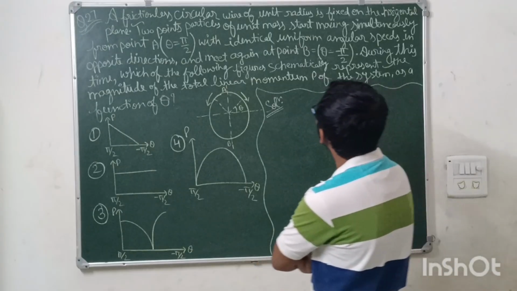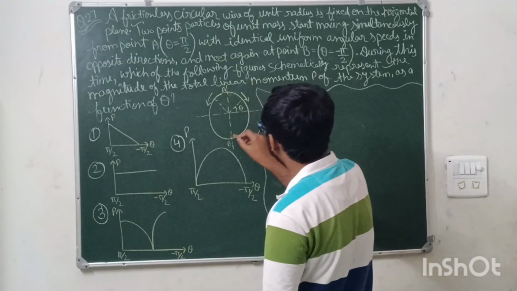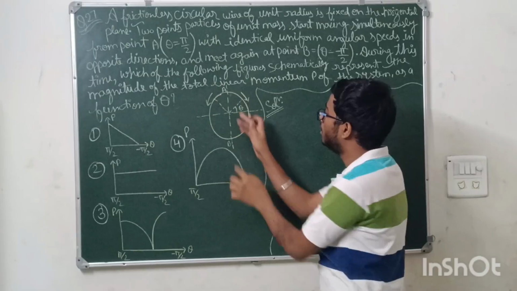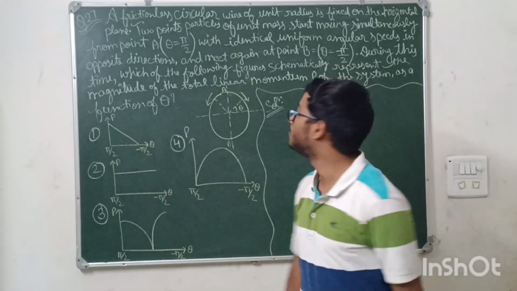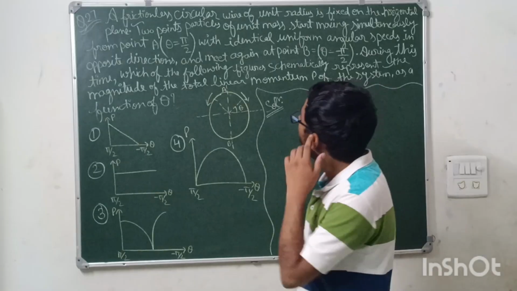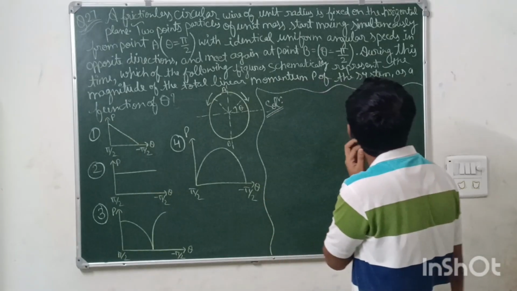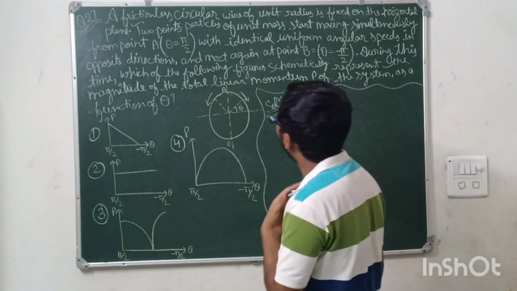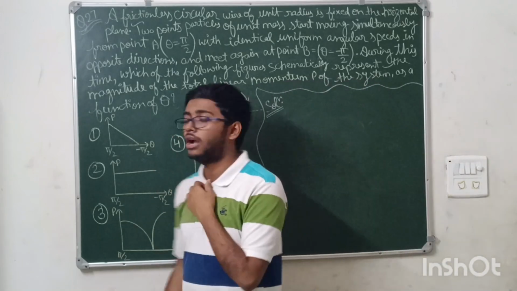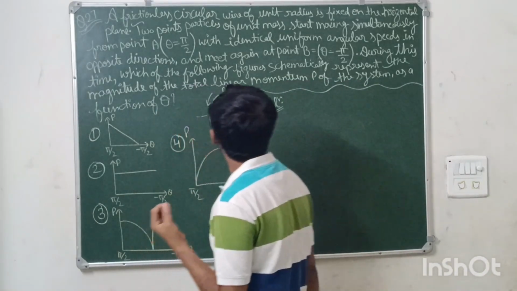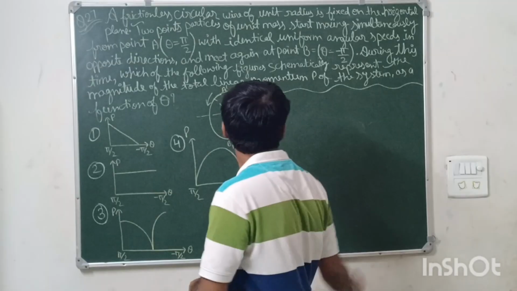and meet again at point B. Okay, so they meet at point B. They both start moving from here, from theta is equal to pi by 2. Then they meet at theta is equal to minus pi by 2. During this time, which of the following figures schematically represent the magnitude of total linear momentum of the system as a function of theta? Okay, we have to plot the graph between the total linear momentum and theta.